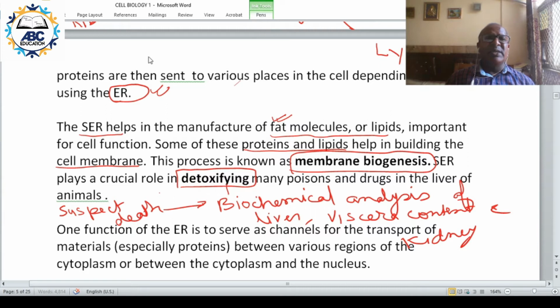So if any poison is given, that poison would be present in these cells.